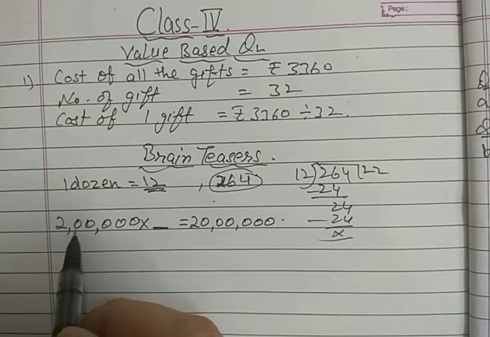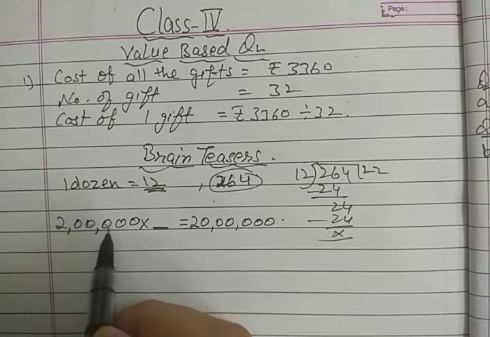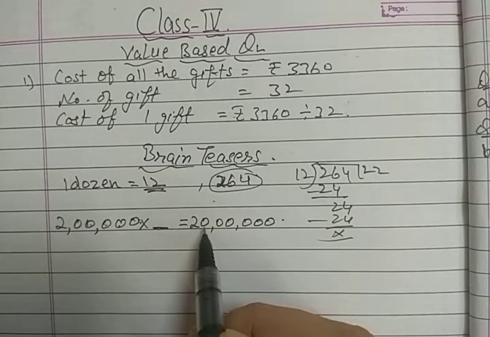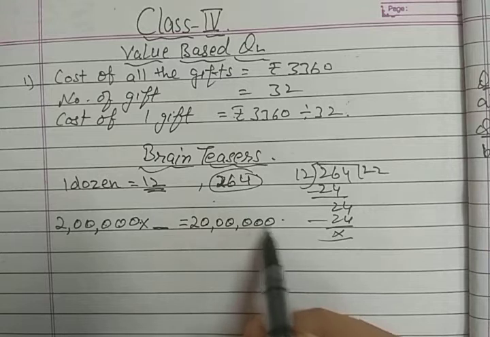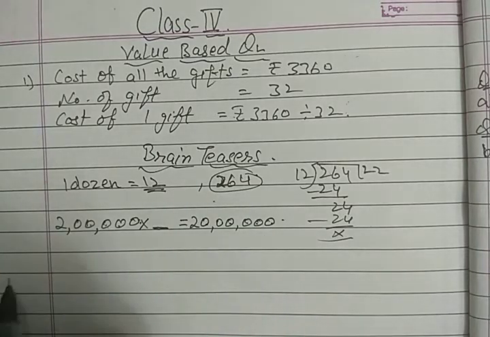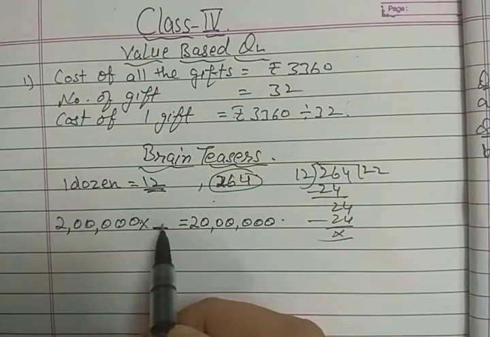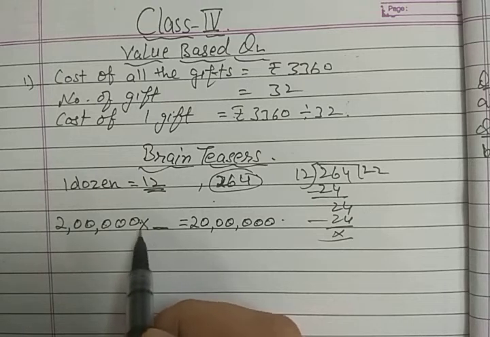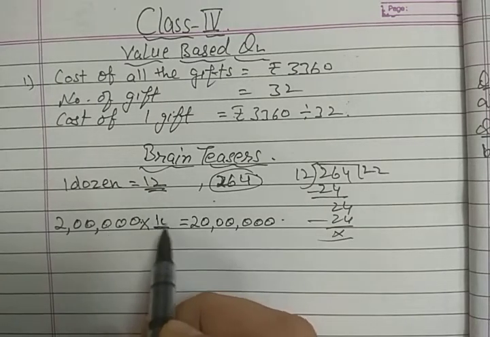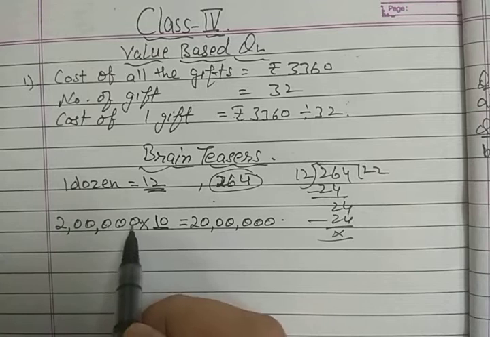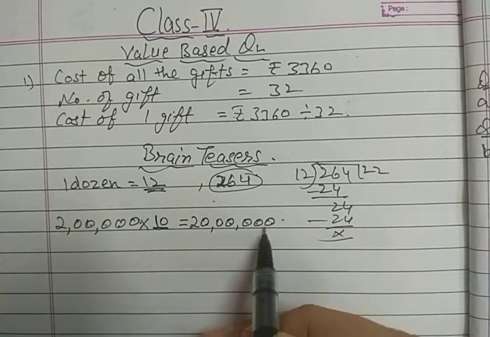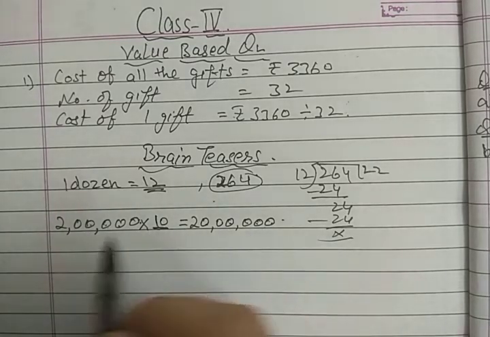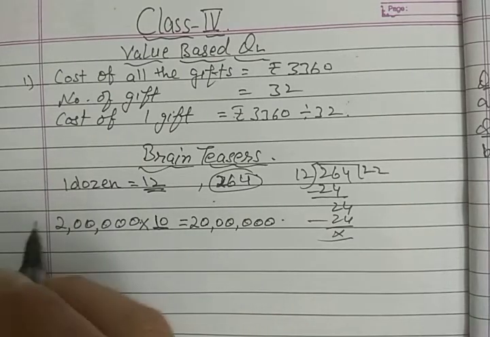How many zeros are there in 2 lakh? 1 2 3 4 5. And how many zeros are there in 20 lakh? 1 2 3 4 5 6. So there is 1 zero less. So to increase 1 zero we have to multiply it by 10. So by multiplying with 10, its zeros will increase by 1. So it becomes 20 lakh. Now both are equal.